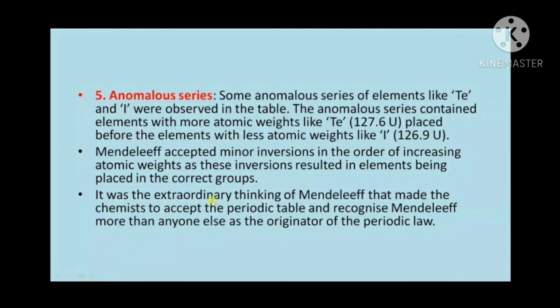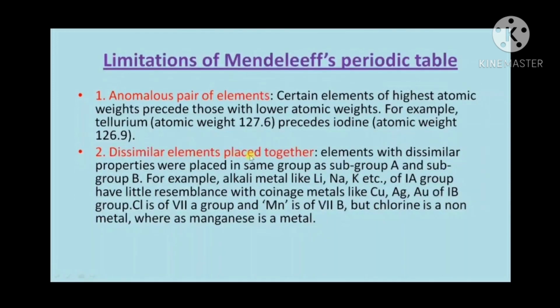That means elements with similar properties should be in the same group. These are all the observations, that means the qualities, of Mendeleev's periodic table. These became strengths of the Mendeleev table.